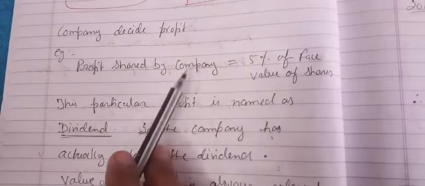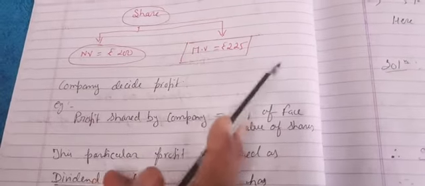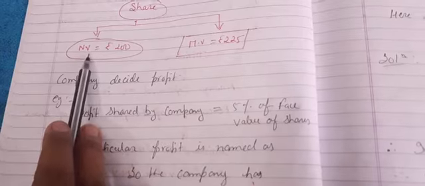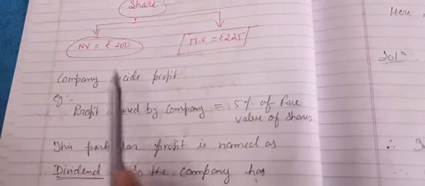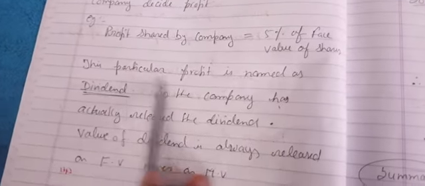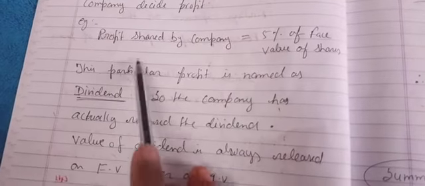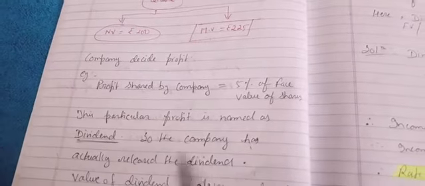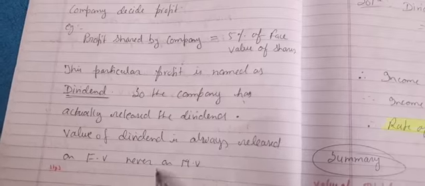This profit which the company will give to its shareholders is on this price, not on this price. Try to understand, MV may be 500, 600, 700, or maybe 100 or 50 rupees. It may be more than NV or less than NV, but the company always gives profit on NV, and this is termed dividend. I hope this line is clear. It is very important to understand. This particular profit is named dividend, which is given by the company on the nominal value or face value of the share. The value of dividend is always released on FV, never on MV.